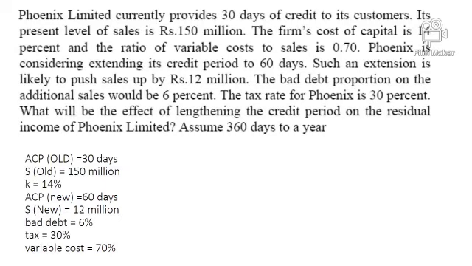The information we extract from this case is as follows: SAP old 30 days, sales old 150 million, cost of capital 14%, SAP new, that is the new average collection period, 60 days, new sales, that is change in sales, 12 million, bad debt 6%, tax 30%, and variable cost is 70%. Now we'll put these figures into the formula and then we'll find out what is the change in residual income.